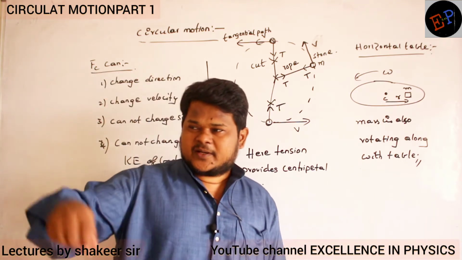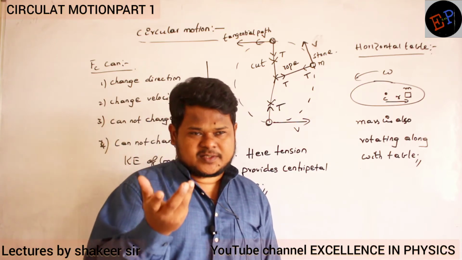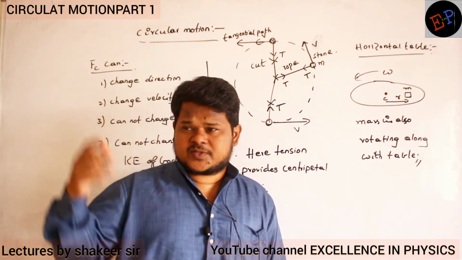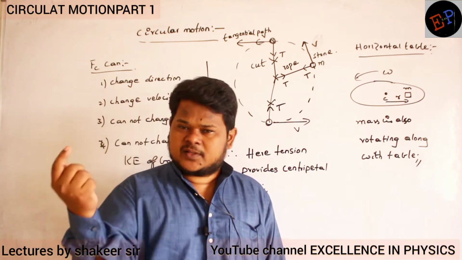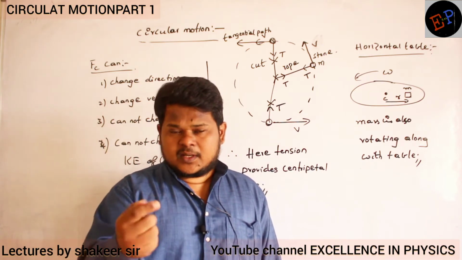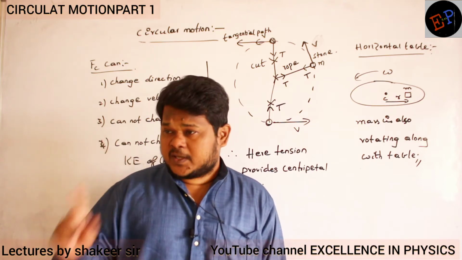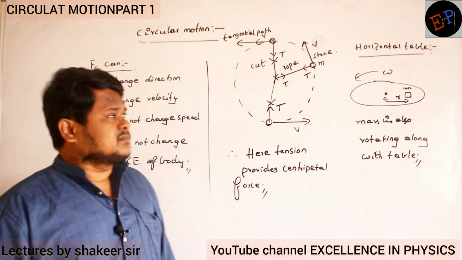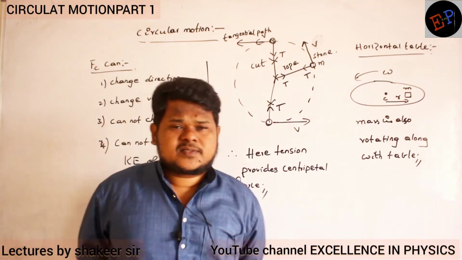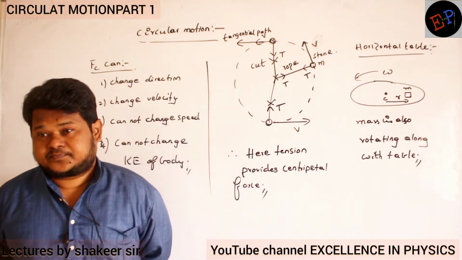On any rotating frame, if it is rotating with a small velocity, the mass will rotate along with the table. If it is a bigger velocity, then it will move outside. And for the stone to move in a circular path, what force is required? Centripetal force is required. So here, who is providing the centripetal force?